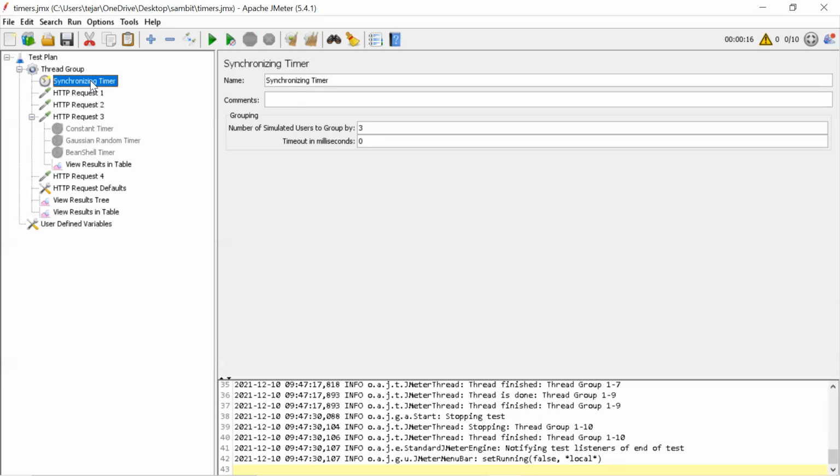So if you put a transaction controller 1 with 3 requests, and after that a transaction controller 2, and there are 3 requests in transaction controller 2 and you put 5 seconds, then it will take around 15 seconds for that one, because 5 seconds for request 1, request 2, request 3. Correct, right? Yep, 5 into 3. That is the biggest challenge. If you simply think JMeter will work like LoadRunner, then you will be dumped.